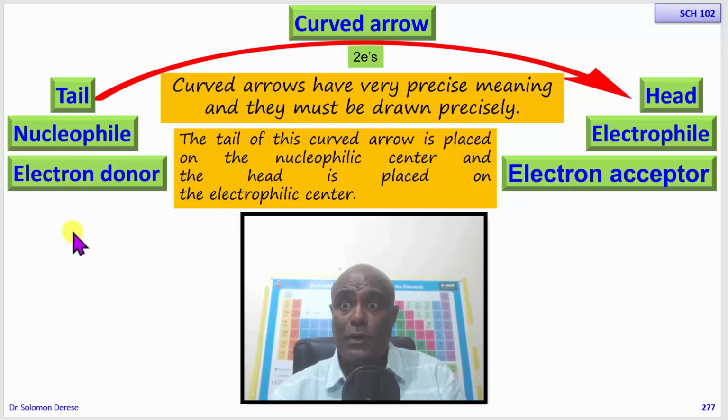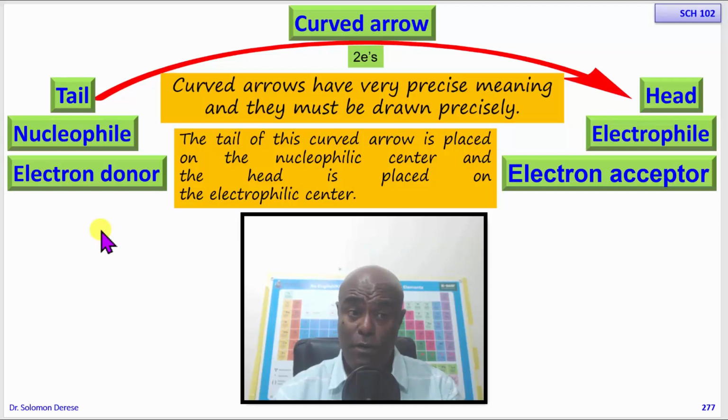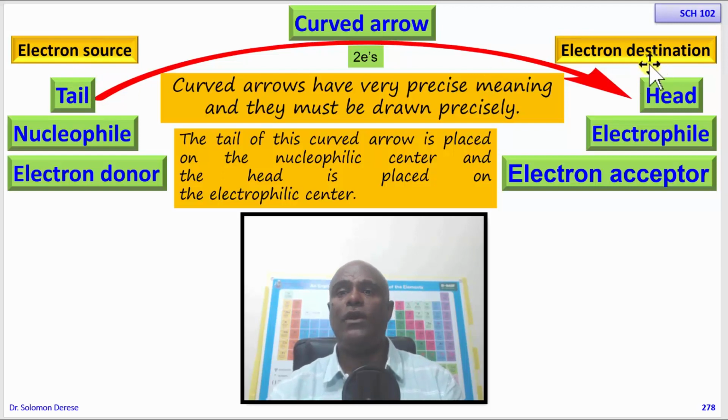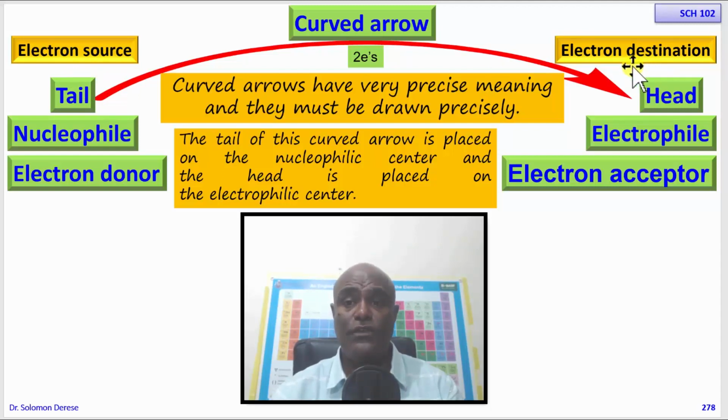So when these arrows are drawn, they should be drawn from the source of the electrons, from the electron donor to where the electrons are required, to the electron acceptor, from the electron source to the electron destination. The tail will be at the source of the electrons, while the head will be at the destination of the electrons and not the other way.